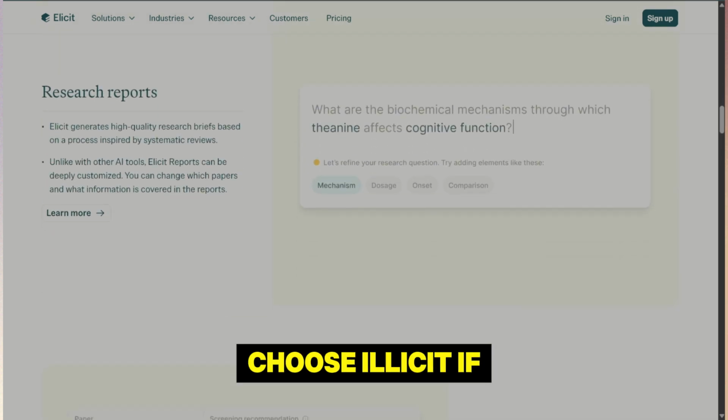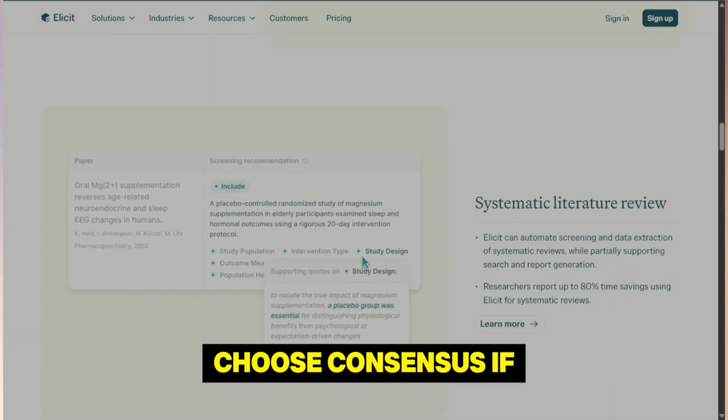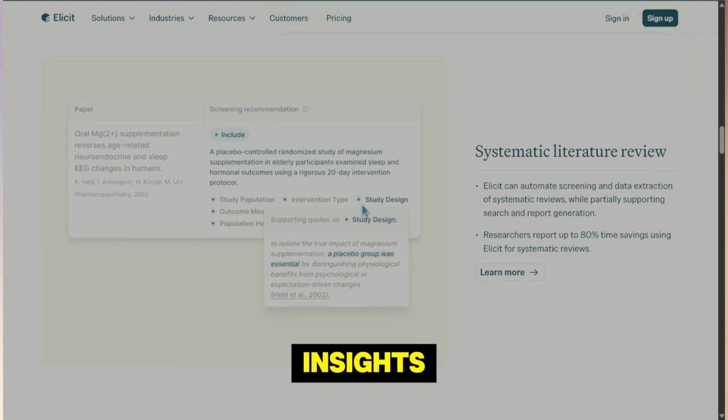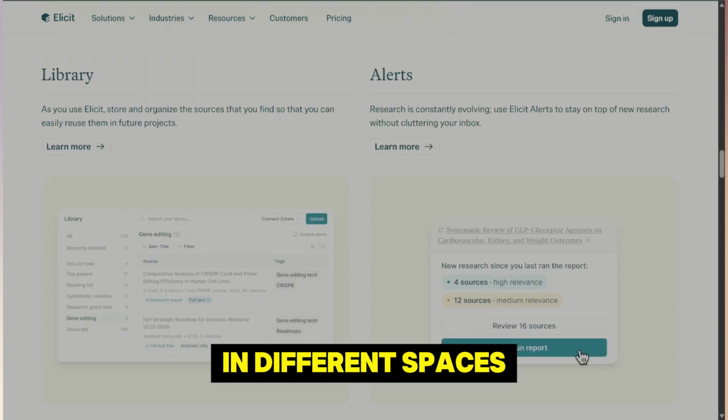Bottom line, choose Elicit if you want a powerful, research-focused assistant. Choose Consensus if you want a fast, accessible tool for credible summaries and insights. Both will thrive in 2026, but in different spaces.